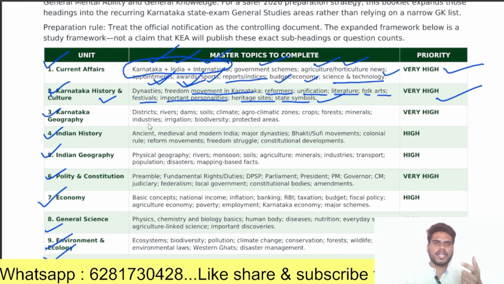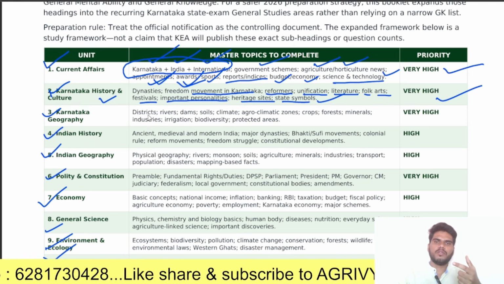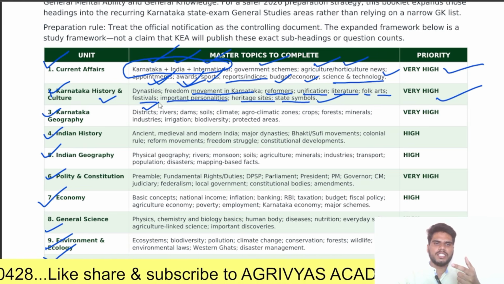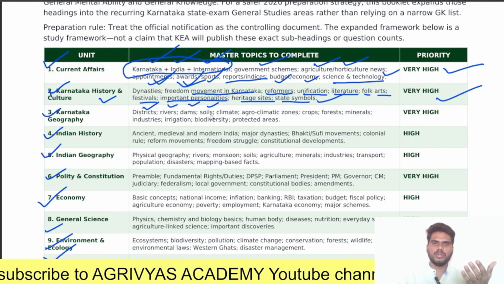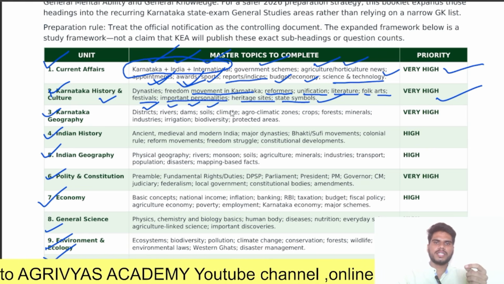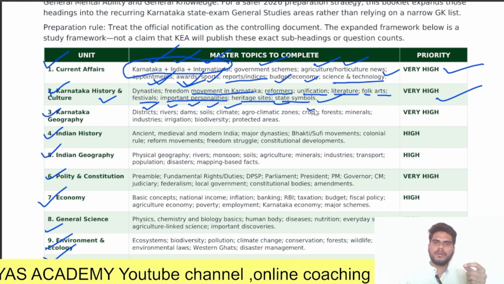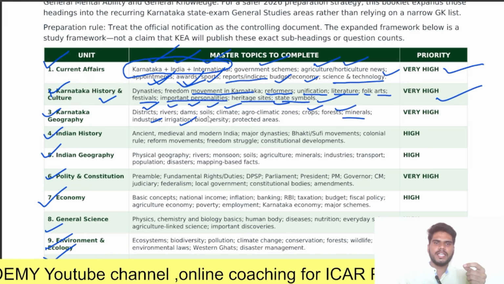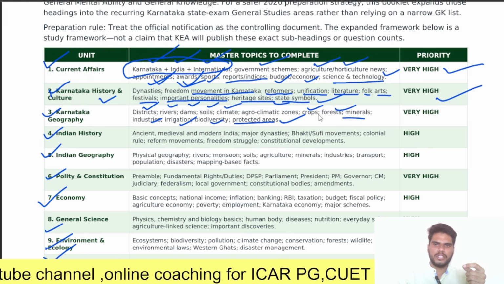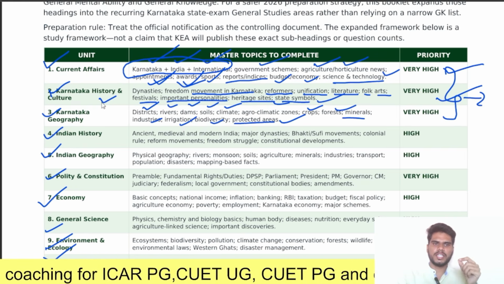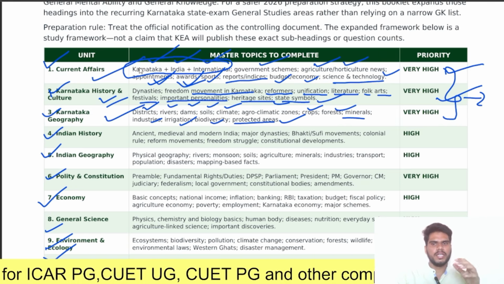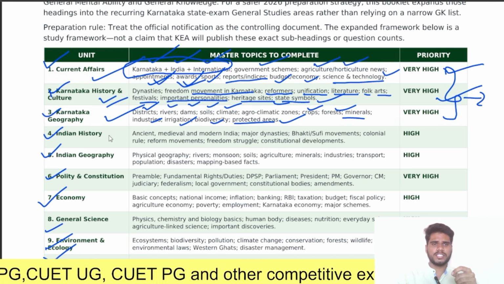Next, coming to Karnataka geography. You should learn about the districts, rivers, dams, soils, different types of soils, different types of zones, agricultural zones, climatic zones, agroclimatic zones, crops, forest, minerals, industries, irrigation, biodiversity and protected areas. You should give very high priority to these three topics, that is Karnataka history and culture, Karnataka geography and current affairs.